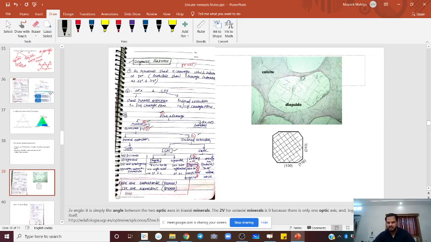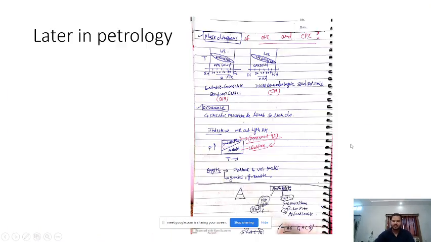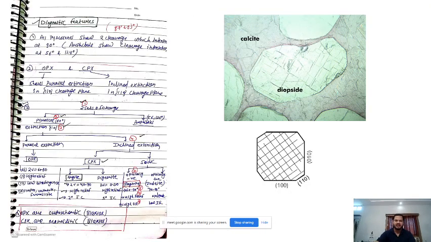Don't worry, just a few more minutes of class left, and then we'll stop and we'll start amphibole, double chain silicate, in the next class.